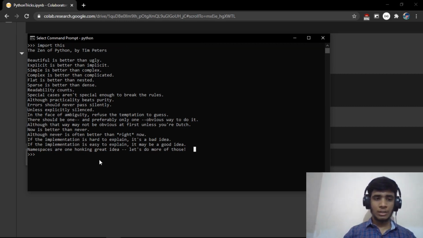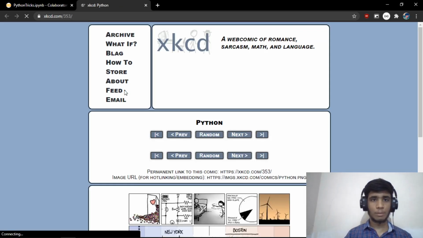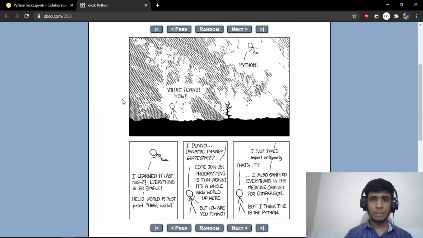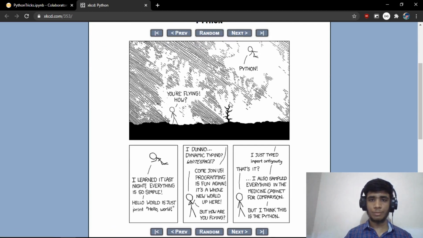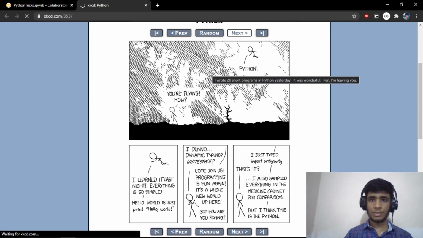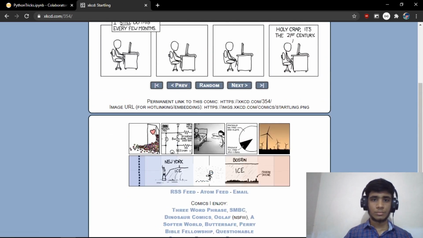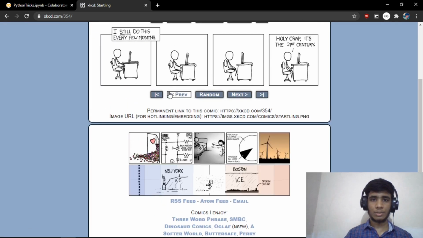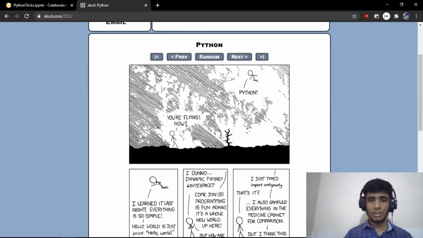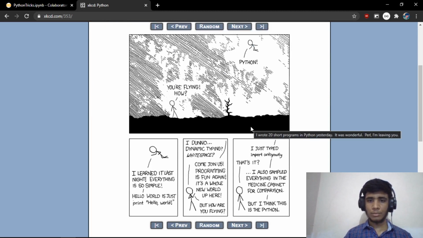There is also one more very funny thing. If you import antigravity, then it automatically opens a web browser and shows a page full of memes. You can go for next and so on. So you can understand that Python is even funny, and this is some of the meme, or what you would call an illustration.